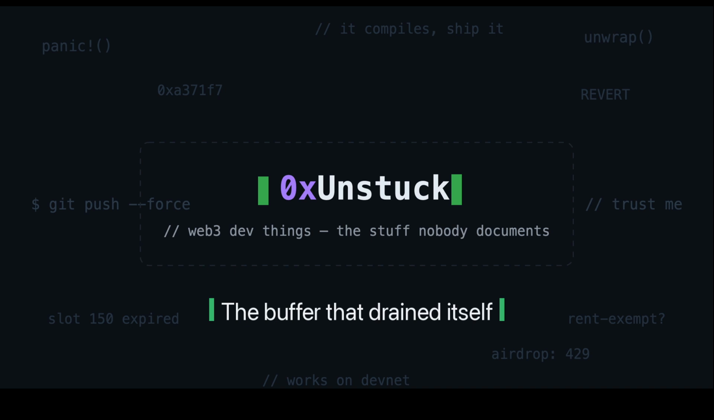Welcome to Unstuck. Today's exploit is a favorite kind, not a hack but an accounting bug, a one-line profit calculation that quietly drained the trading bot's own money. We'll reproduce it live in Foundry, watch the buffer disappear, then fix it. This one's subtle, so we'll go slow.